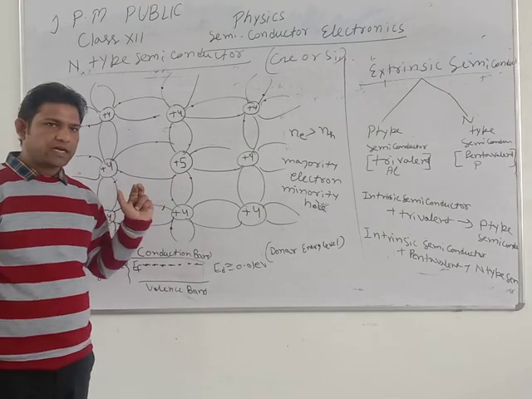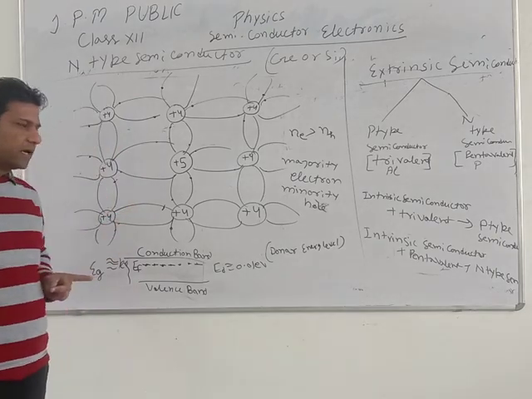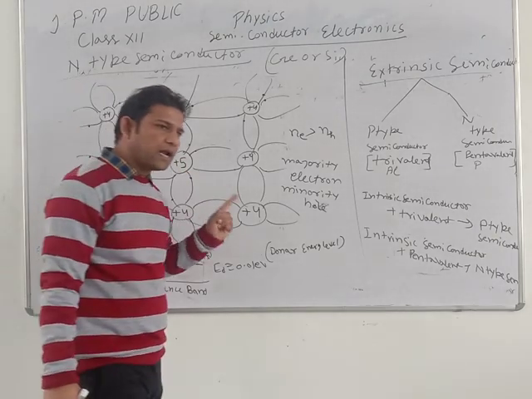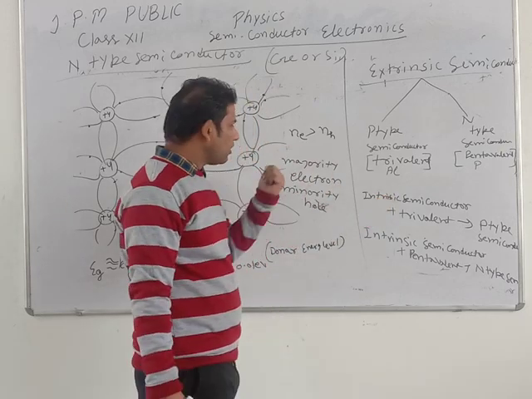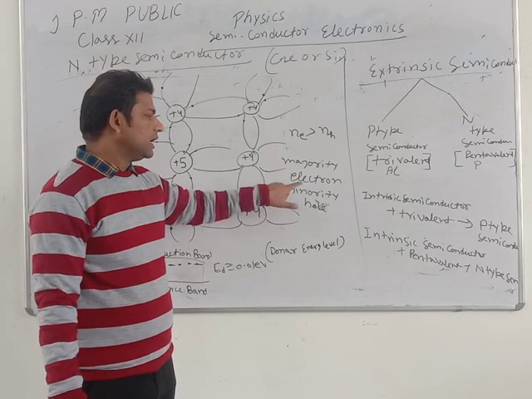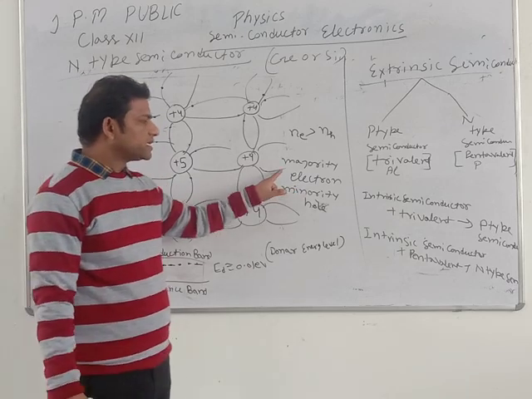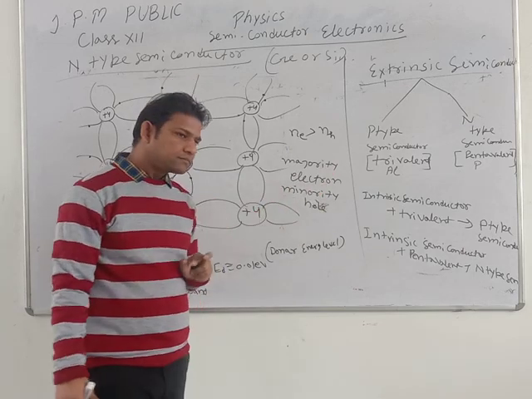These are the free electrons. So in N-type semiconductor, the number of electrons is greater than the number of holes. So the majority charge carrier is electron and the minority charge carrier is hole.